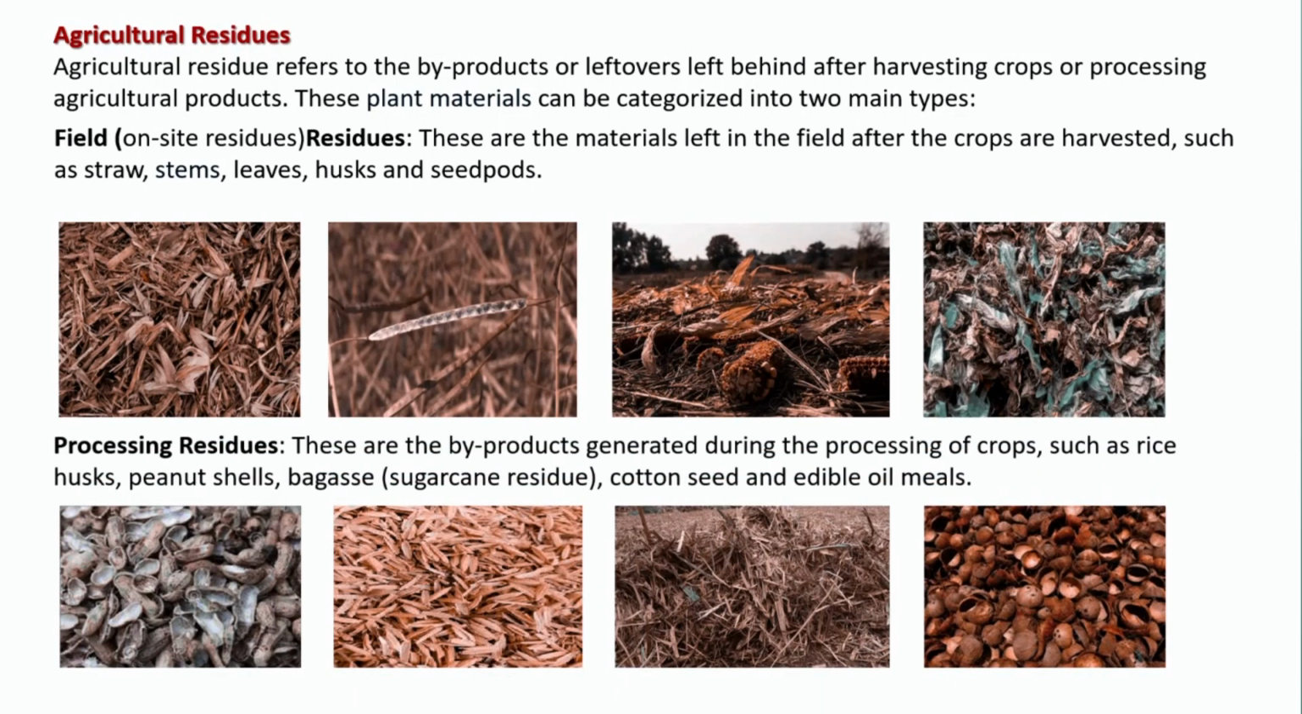At the same time, we have another category which I mentioned as the secondary one, that is your processing residues. These are the byproducts generated during the processing of your crops, such as rice husk, peanut shells and bagasse, which is basically a sugarcane residue, cotton seed and edible oil meal.